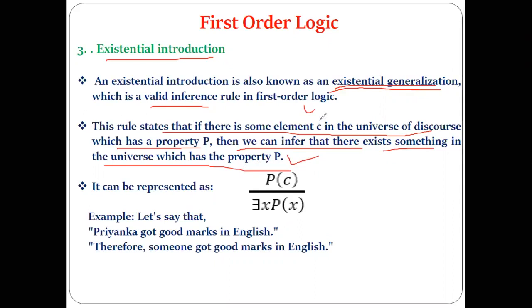Then like C, there can be more things in the world which have the property P. Is this the meaning it is representing?